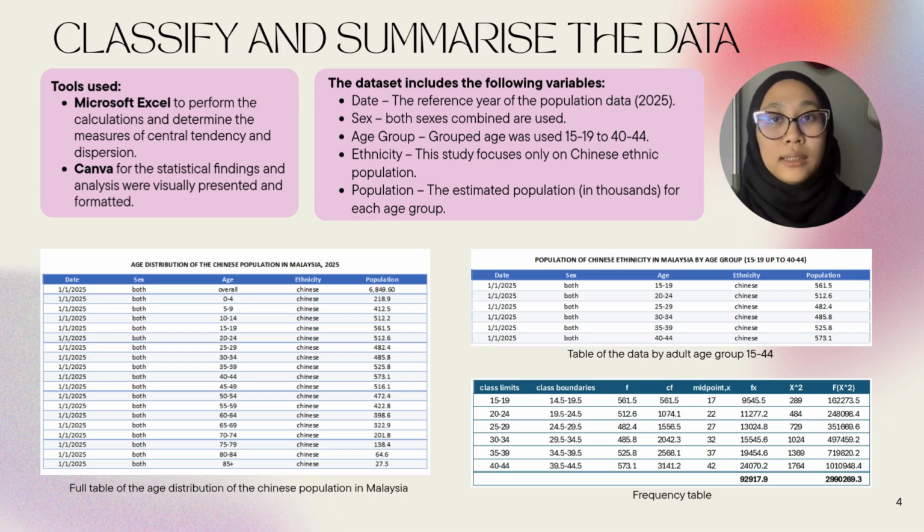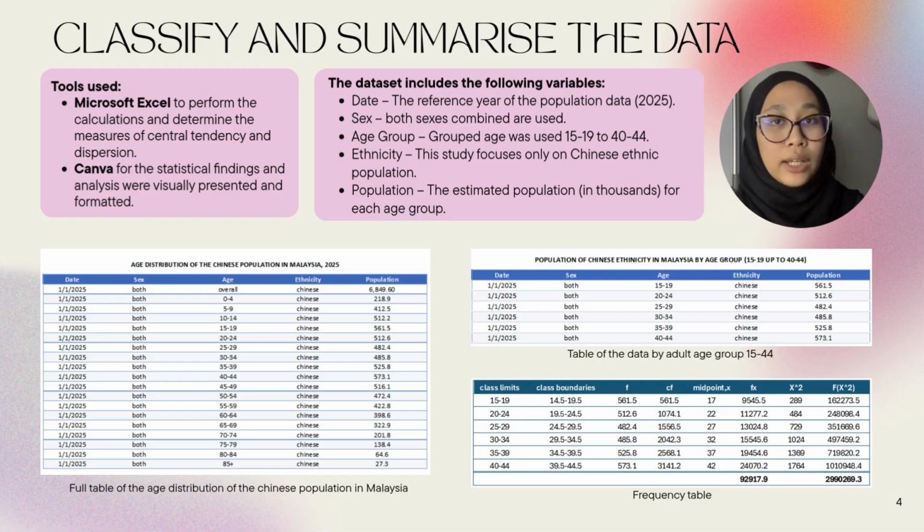Next, the data set includes several variables. Firstly, date, which represents reference year 2025; sex, which includes both genders, female and male; the age group, categorized from 15 to 44 years old; ethnicity, focusing only on the Chinese population; and also the population count for each age group.